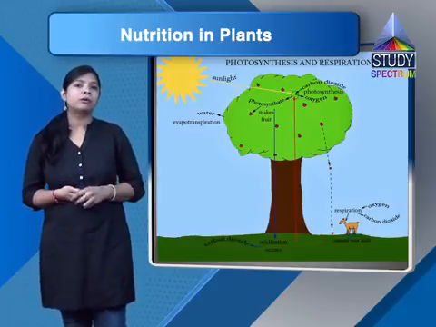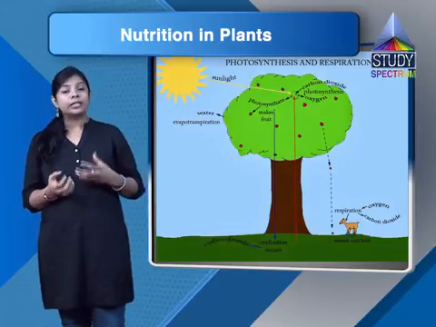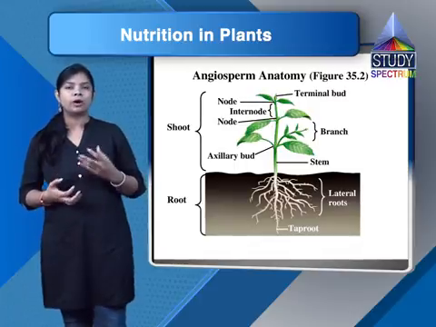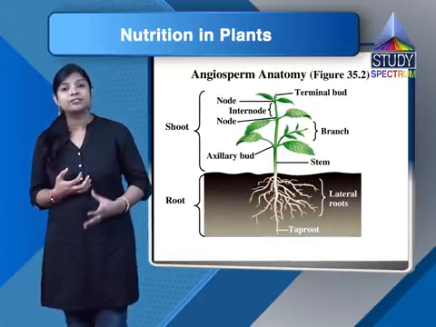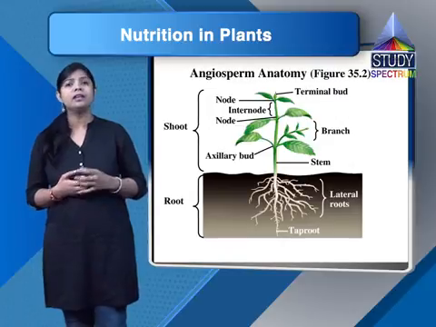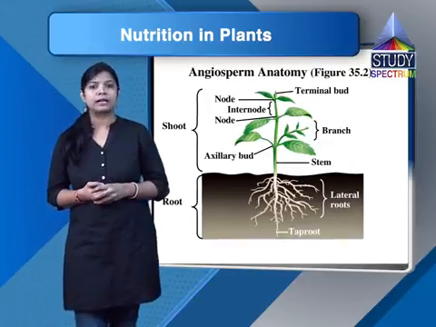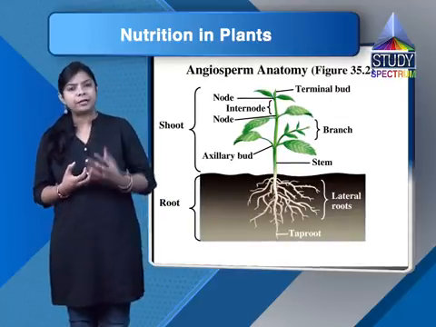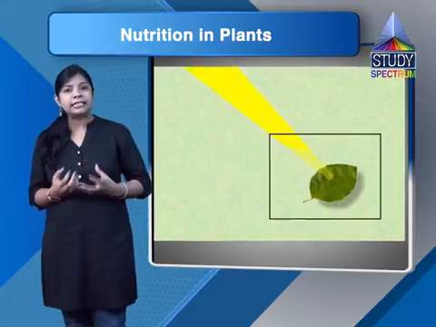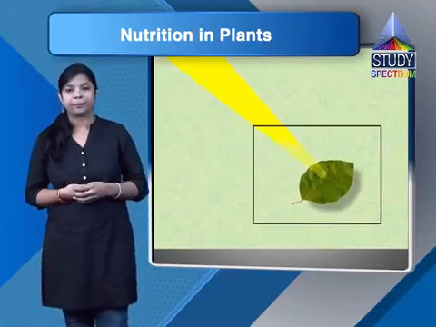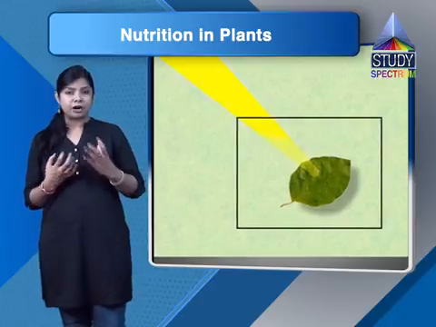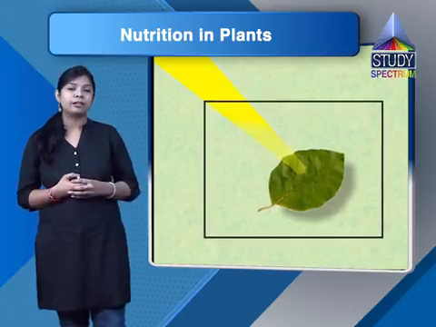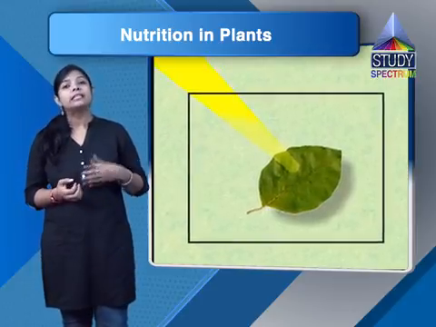So students, if we talk about the water and minerals, it is present in the soil, and roots of the plant absorb the water and minerals from the soil and it reaches the plant. Now if we talk about the carbon dioxide, it is taken from the air through the tiny pores that are present underside the leaves, and these tiny pores are called the stomata, and these stomata are surrounded by guard cells. So students, here I have used the word cell.